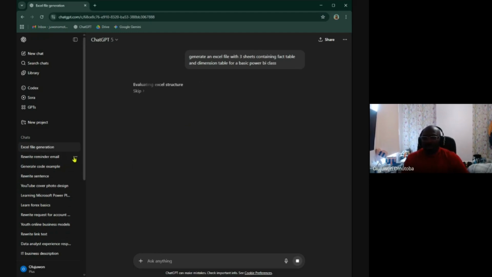All right, so while we're waiting for ChatGPT, I will quickly enumerate what I mean by fact table and dimension table. In a company database, they have 2 types of tables, a fact table and a dimension table. A fact table is a table where things that happen concurrently, like every second, are being recorded.